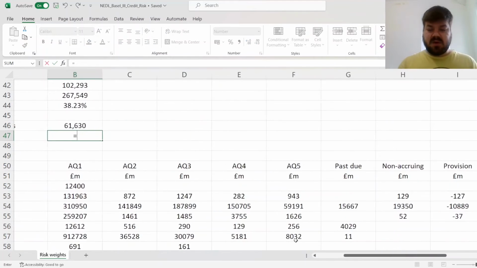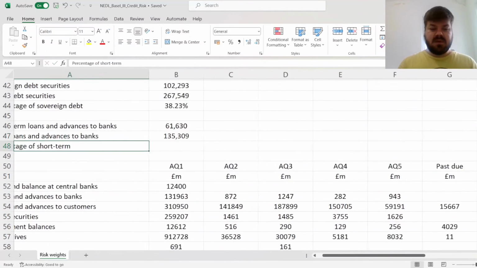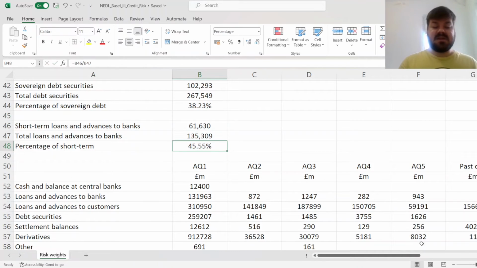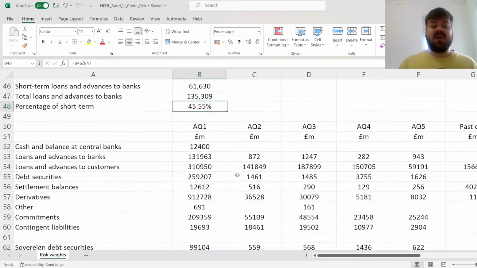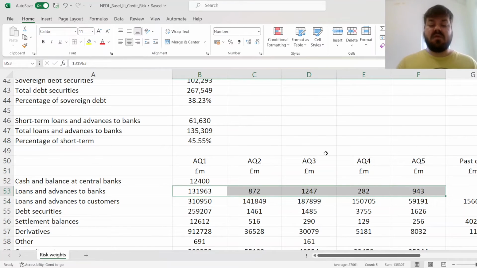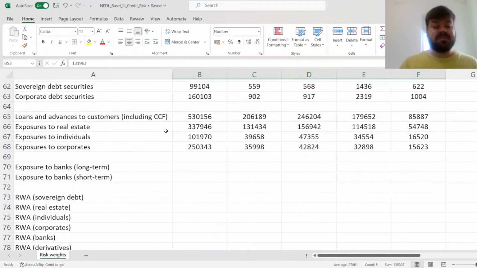So we can refer to the total amount and figure out the percentage of short term loans and advances to banks. And now obviously we have got to assume that short term and long term loans and advances to banks are uniformly spread across asset quality groups. So short term and long term are the same in terms of their asset quality. Again, it's an assumption that needs to be made. It is relatively reasonable, and therefore we'll stick with that.